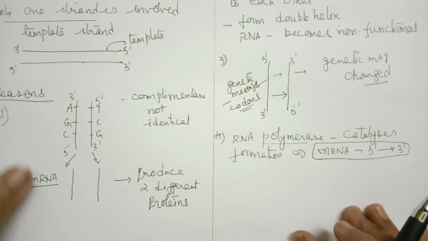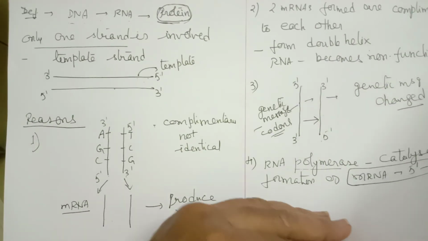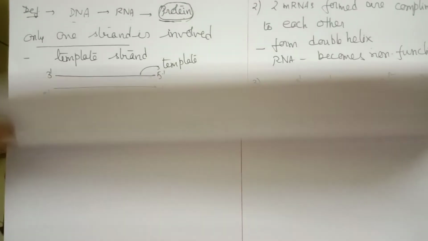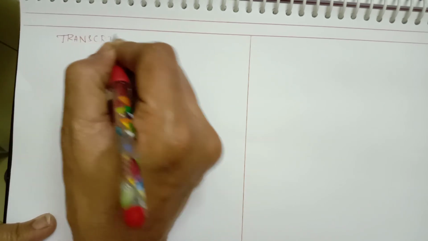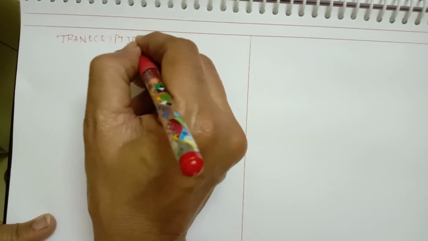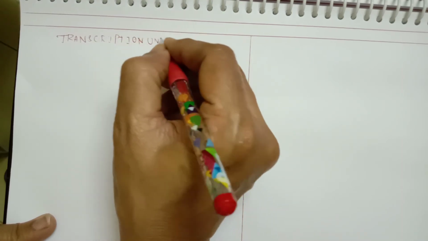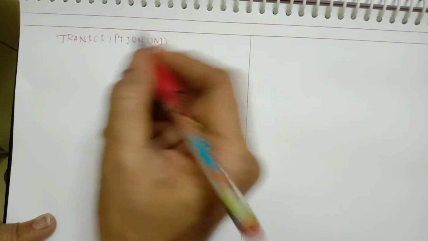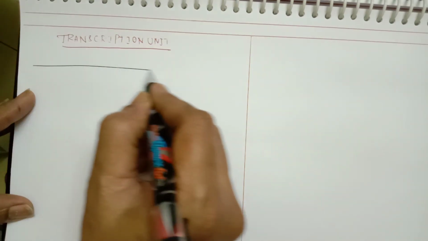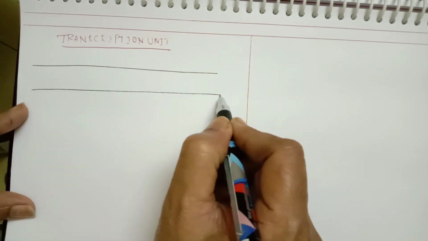Now next, let us see the structure of a transcription unit. Let us now discuss the structure of the transcription unit. A transcription unit is the DNA which is involved in transcription. So let us see what the different parts of this transcription unit are.